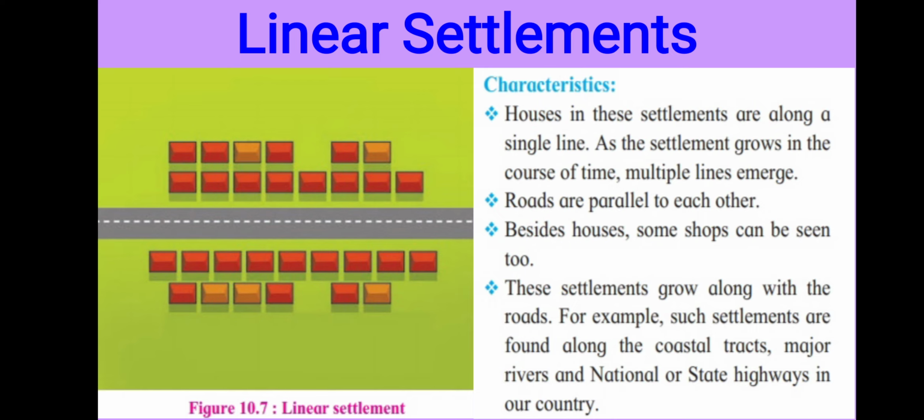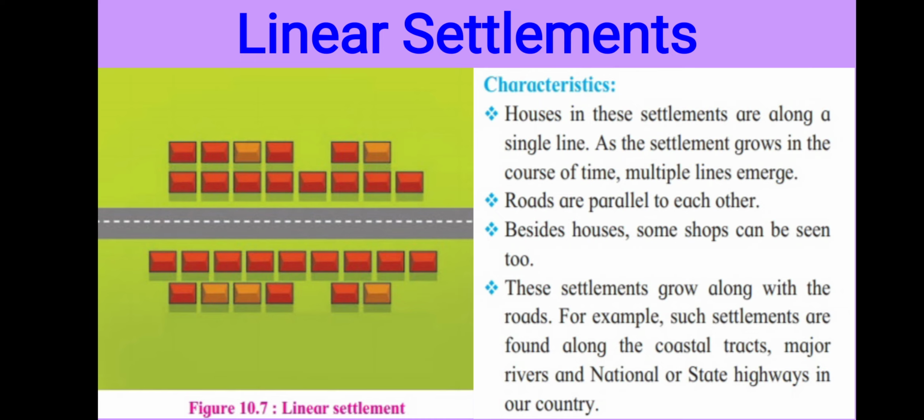Linear settlement is seen along roads, railway lines, rivers, sea coasts and foothill regions, means at the foothills of any mountains we are able to see this type of settlement. This type of settlement is narrow in shape. They do not make large houses at the back of that road. What they did, they made one or two or three lines of their houses, and they made a long area for this. Okay.